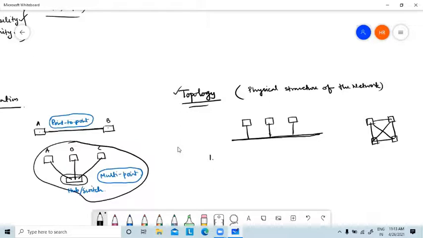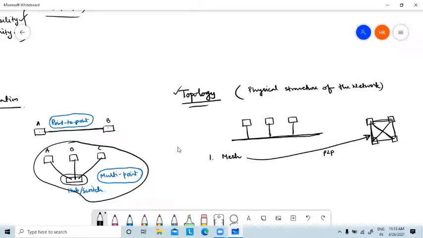There are different topologies. Number one topology, the basic one, is called mesh topology. In the case of mesh topology, each and every device is connected with the other devices. It means it is always a point-to-point connection between two devices. See, there is a connection link between these two devices, there is a connection link between these two devices, there is a connection link. Now the mesh topology has many advantages.